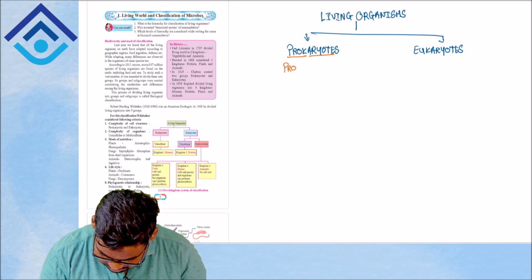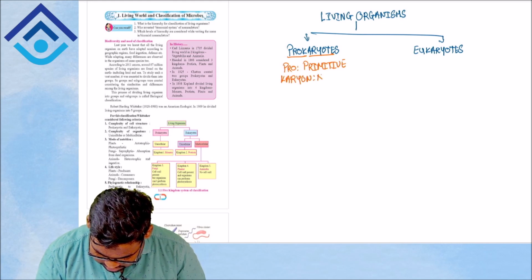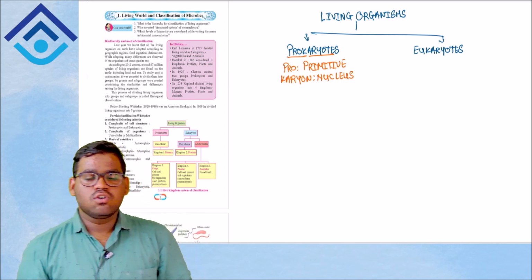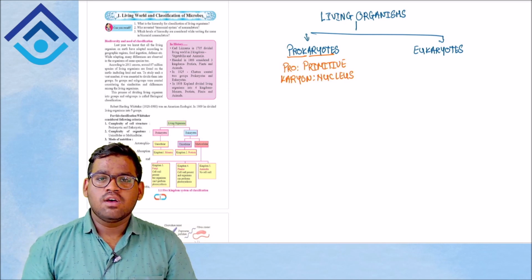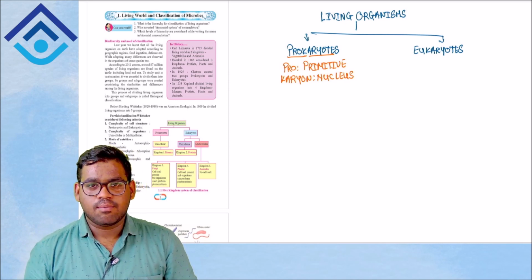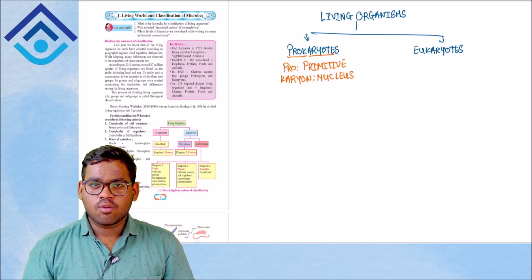Pro means primitive, and karyon means nucleus. So prokaryote means a cell which has a nucleus which is of primitive or old type, or a not well developed nucleus. This is what a prokaryote or prokaryotic cell means.